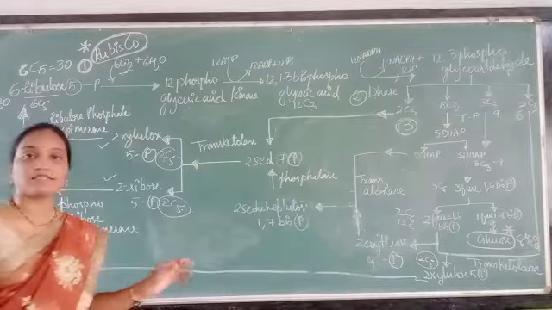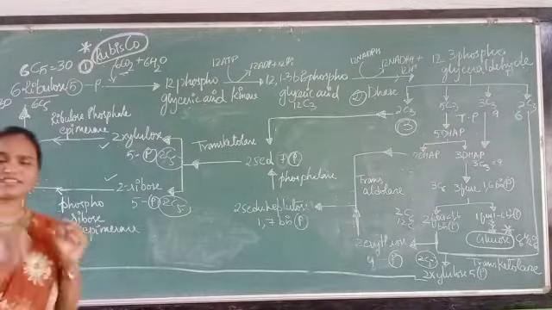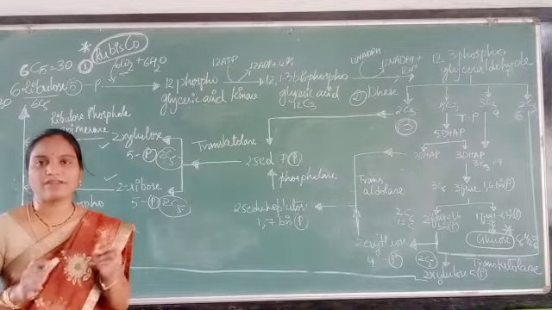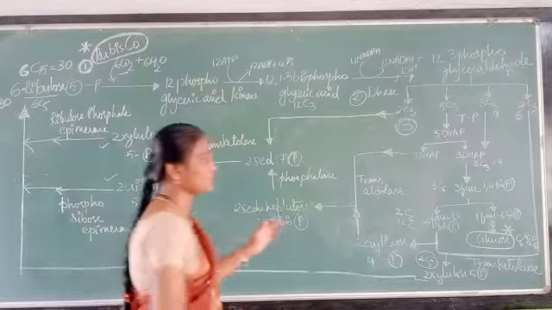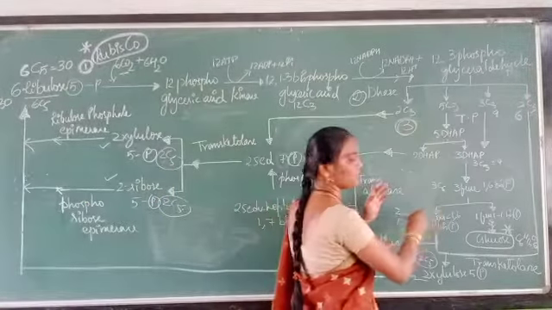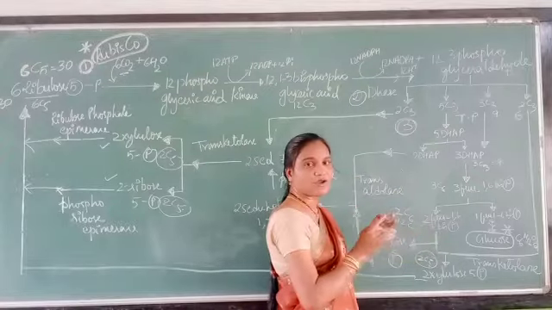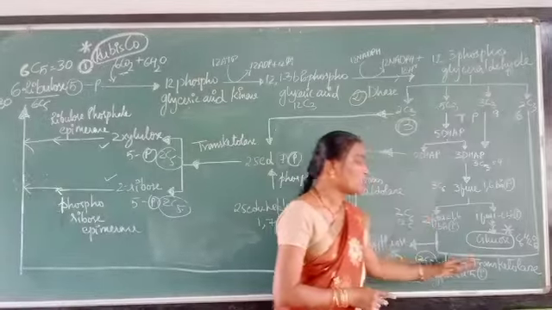Okay, so this is about the C3 cycle, the outline skeleton part. You just have to balance your carbon number from one compound to another, and see how it will react. This is a little bit complicated, but don't think it is complicated. You can just count the number of carbon atoms and go with the reaction.